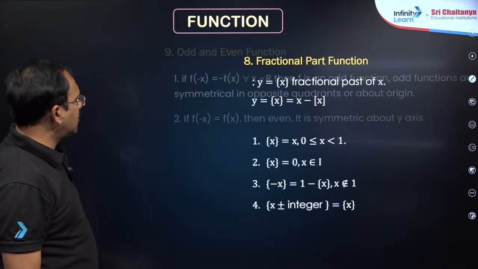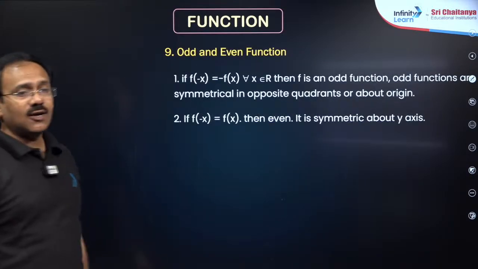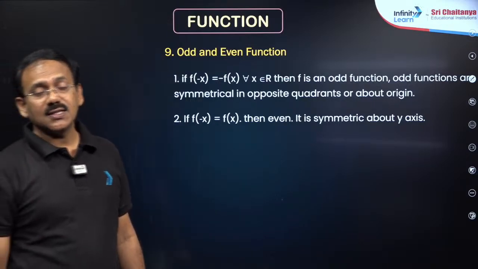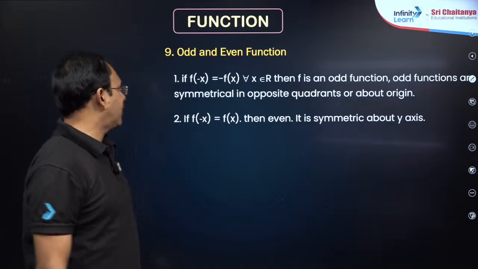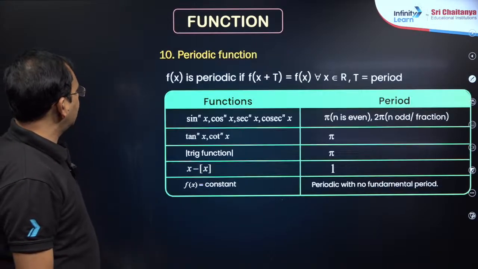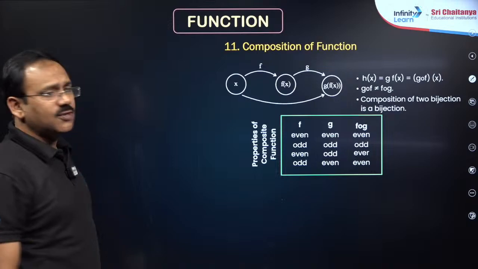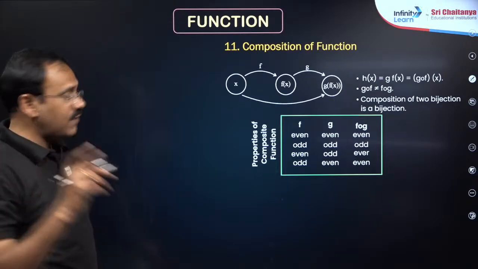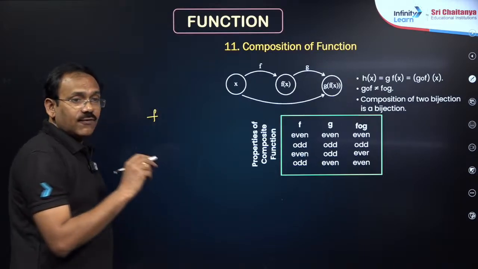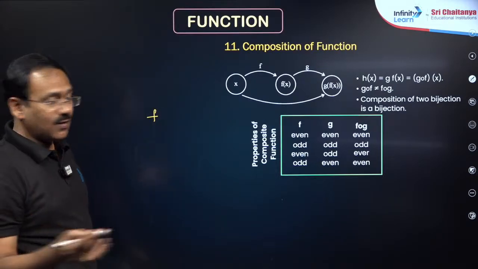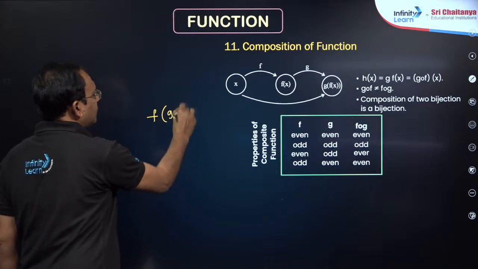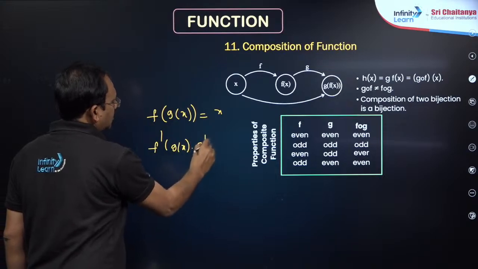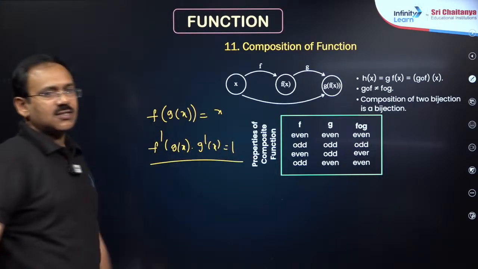Next, dear student, these are all basic: even function, odd function. If f of minus x is f of x, it is even. If f of minus x is minus f of x, it is odd, my dear friends. Next, periodic function, composite function, you know how to write f circle g, that simplification is important. In composite function, derivative is important, inverse of this. If g is inverse of f, find the derivative of something he will give. Just consider f of g of x is equal to x, take the derivative: f dash of g of x into g dash x is equal to 1. From this you will get the answer.